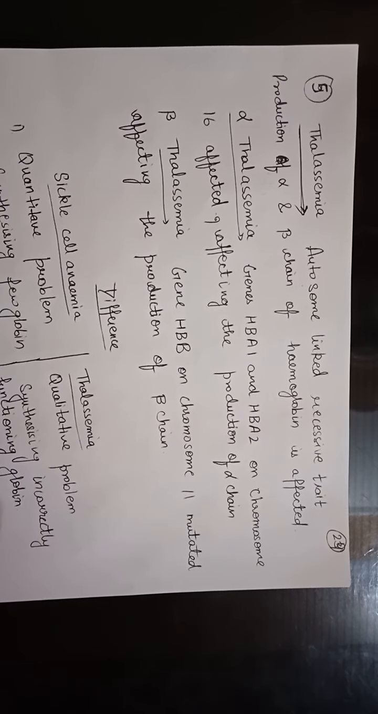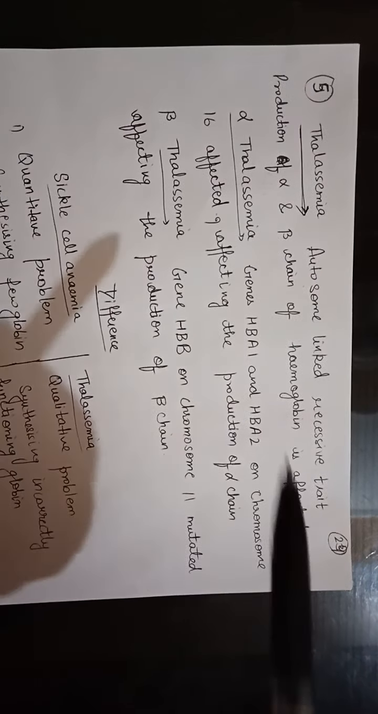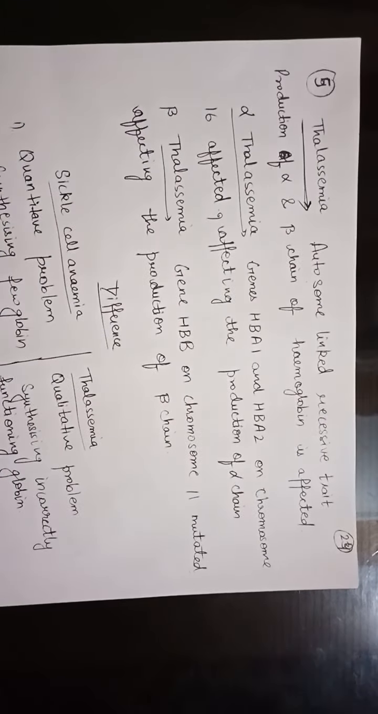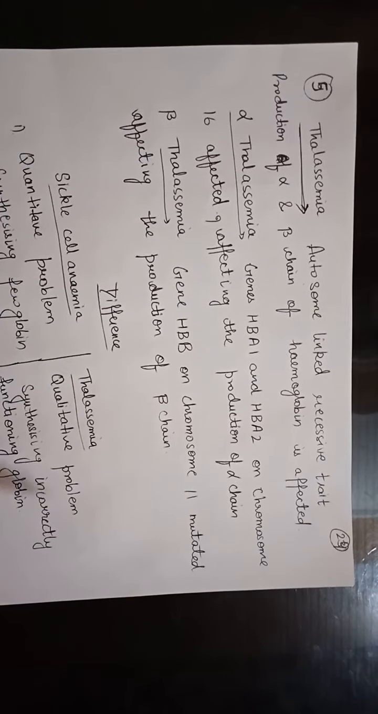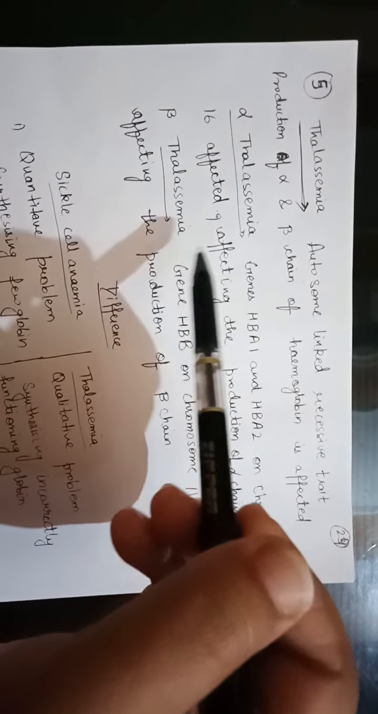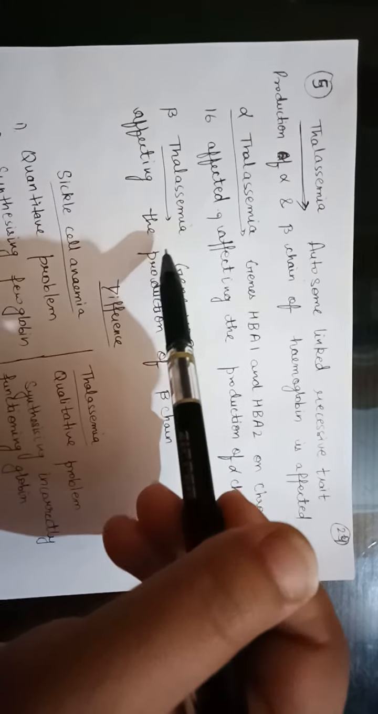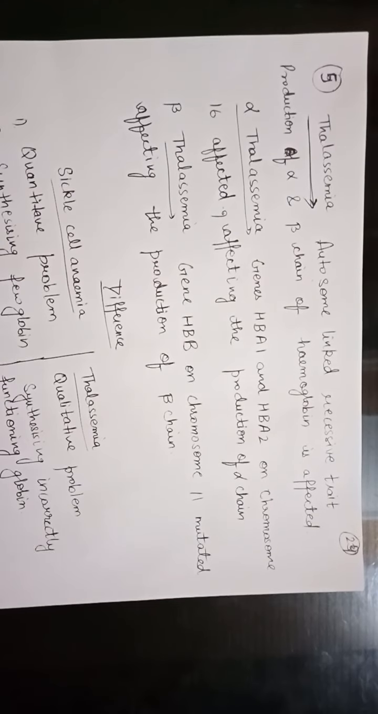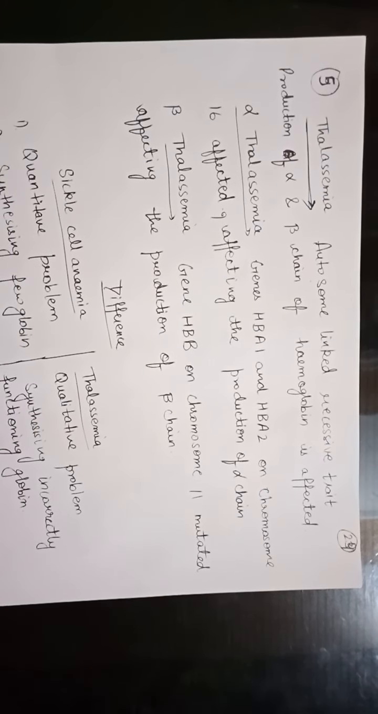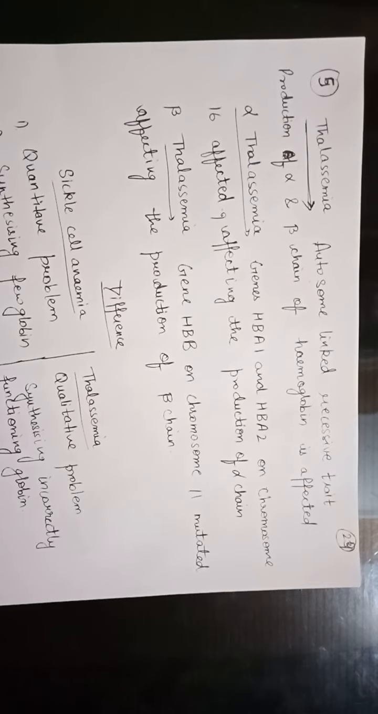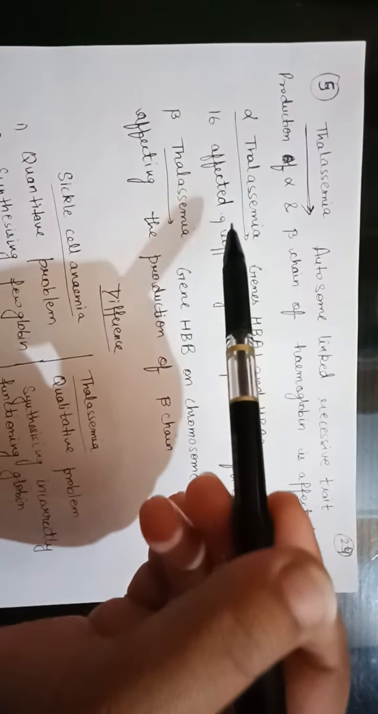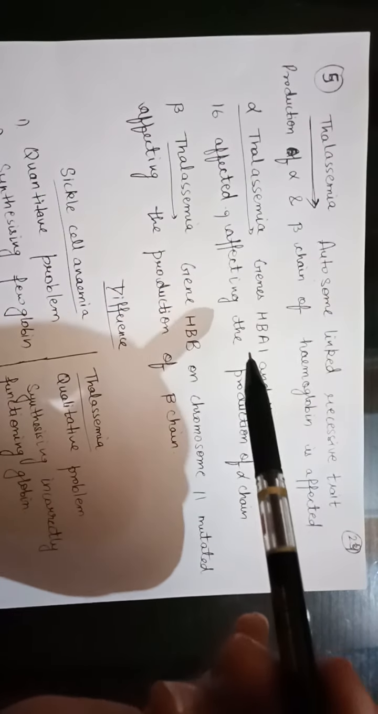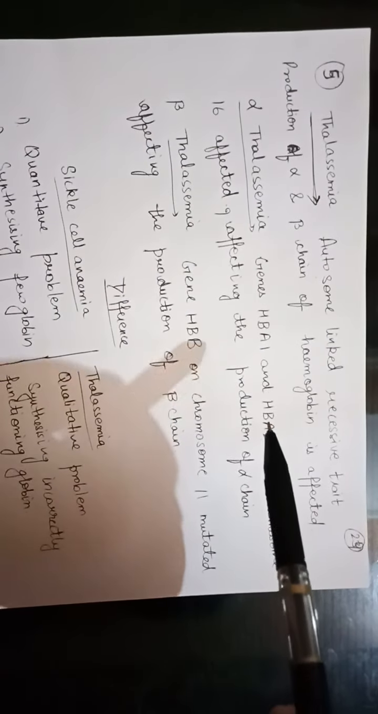If the alpha chain of hemoglobin is affected, then the disease is known as alpha thalassemia. And if the beta chain is affected, then it is known as beta thalassemia. So there are two types of thalassemia, alpha and beta thalassemia. As all of you know, thalassemia is caused only when a gene is mutated.